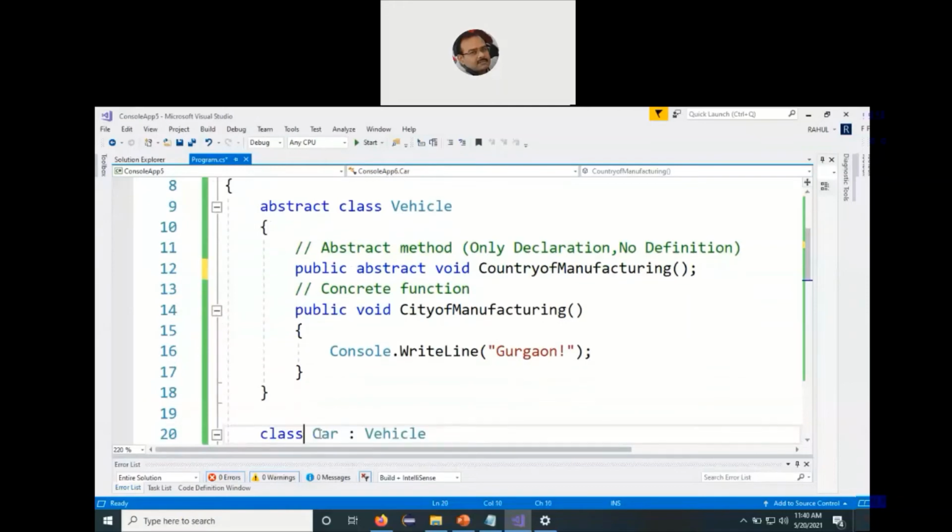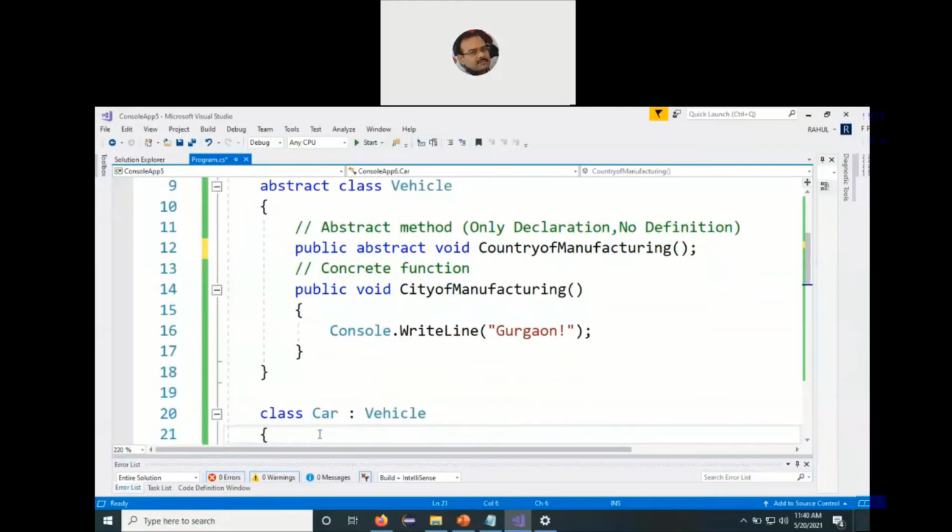Then we come to the derived class name, which is a car, and we are taking the same case study of vehicle. So we say it inherits from the vehicle. The vehicle becomes a base class. Now from line number 20, what should be the duty of the programmer? The moment he starts the definition of the derived class, its first and foremost responsibility is to provide the definition to one or more abstract functions which have been declared within the base class, right? If the derived class does not do it, then the derived class itself will become an abstract class.